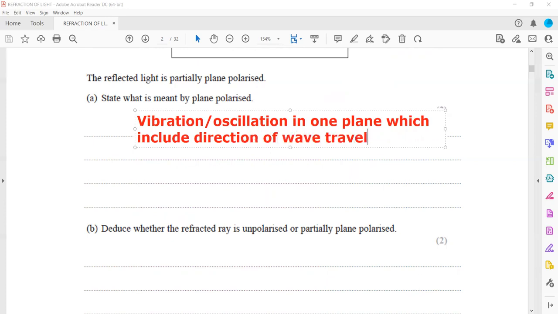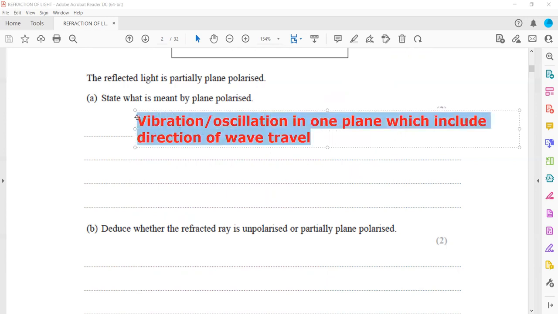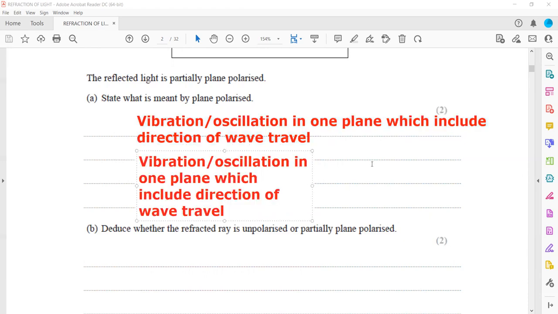But if you are using the term direction, the same definition I'm writing for polarized light says that the vibration or oscillation is in one direction.